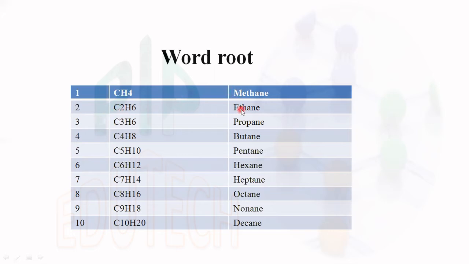Carbon atom is 2, it is called ethane. 3, propane. 4, butane. 5, pentane. 6, hexane. 7, heptane. 8, octane. 9, nonane. 10, decane. 11, undecane, and it goes on depending upon the number of carbon atoms present.